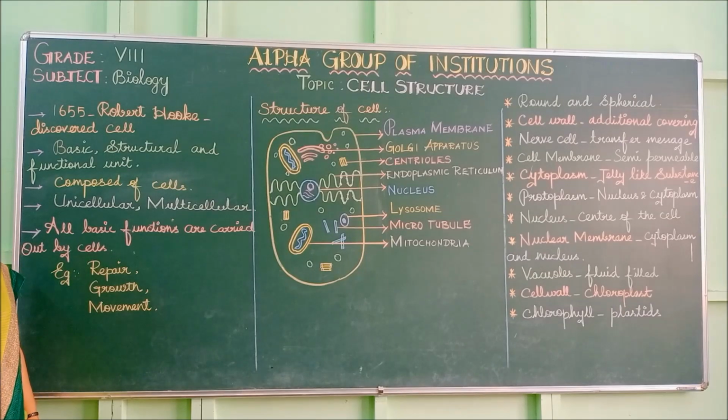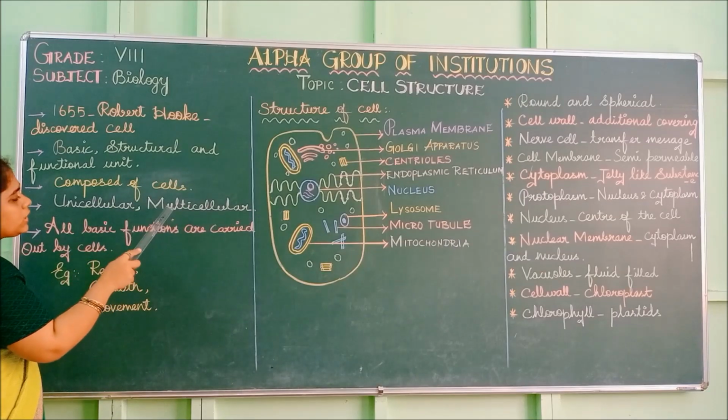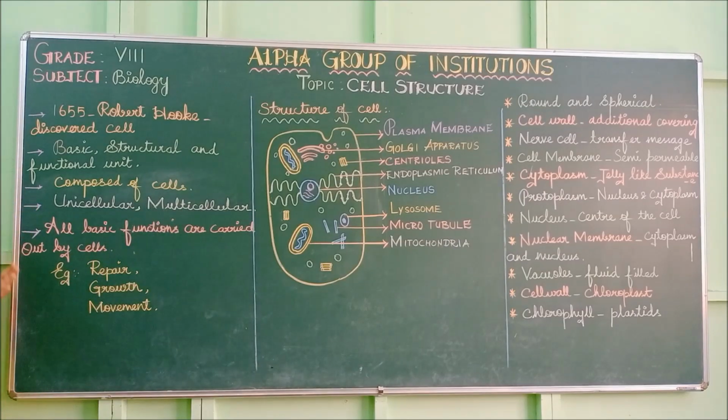They will do the movement, they will do the digestion, they will do the excretion. So all the processes will be taken care of by one cell. So that is the uni. Uni means one: unicellular organisms and multicellular organisms. Multi means many-celled organisms. Many-celled organisms are higher organisms.